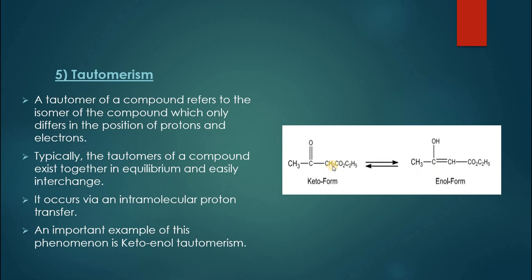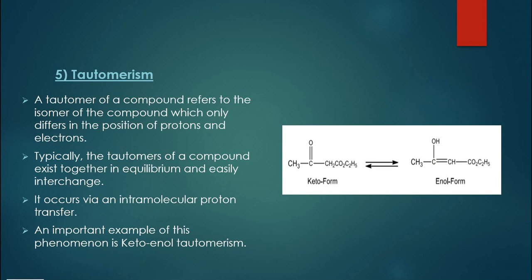Can you see this hydrogen from the ketonic form has been transferred to this oxygen atom, and the double bond has been broken up, which is created between these two carbon atoms. So the ketonic form or keto form is changed into enolic form. Both of the compounds are different, but these compounds differ only in the position of proton or hydrogen atom. So this kind of isomerization or isomerism is called tautomerism, and these two are called tautomers of each other. Do remember, just keep it in your mind that tautomerism refers to transfer of a proton.